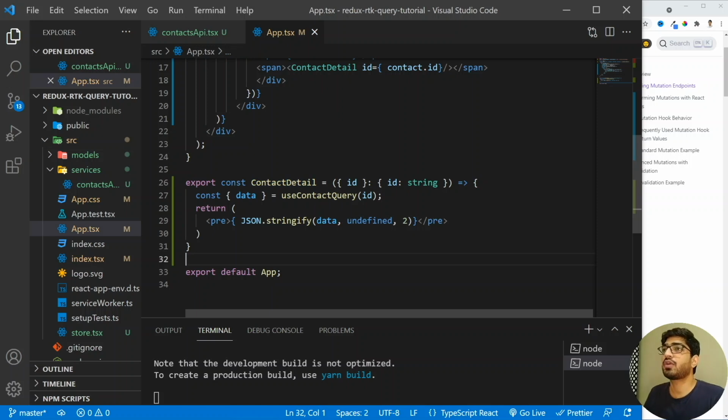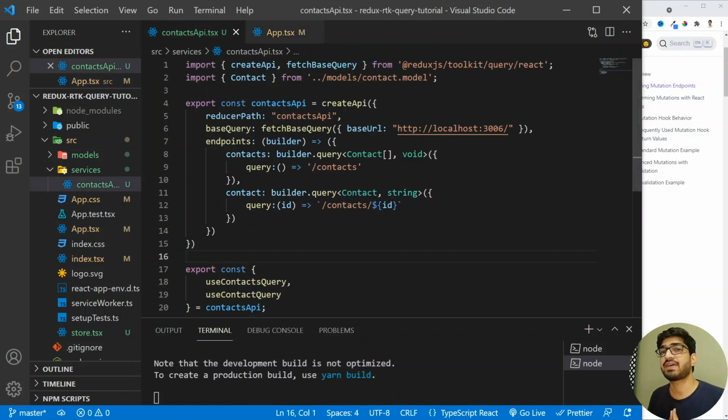Inside the code, first let's go to the createApi. This is the TSX file where we have created our API and we have the endpoints. The first endpoint was contacts and the other one was contact. If you see here, these two use builder.query, because in both cases we are not sending any data to the server. We are just fetching the data from the server. So now let's create another endpoint.